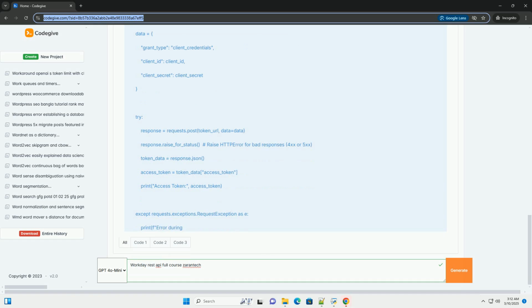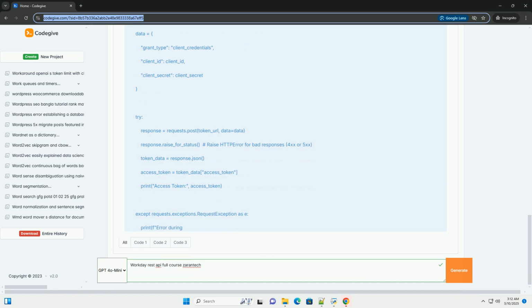The user logs into Workday and authorizes the application. 3. Workday redirects the user back to your redirect_uri with an authorization code in the URL, example: https://myapp.com/callback?code=authorization_code.